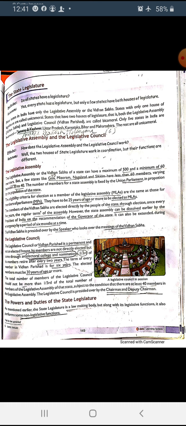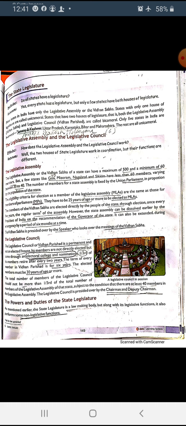And Vidhan Sabha, again Legislative Assembly, is presided over by the Speaker. It means the assembly is held by the speaker, and if the speaker is not in the meeting, then who will handle? The Deputy Speaker. And you know already Punjab also has a legislative assembly. So you have to find who is the speaker of the legislative assembly, and who is the deputy speaker of Punjab Vidhan Sabha. So these are the questions which you have to find.